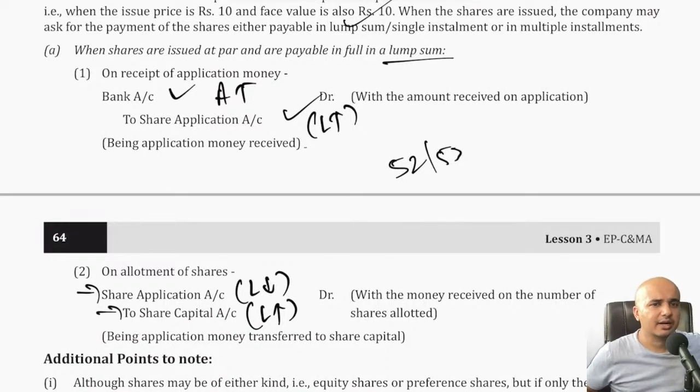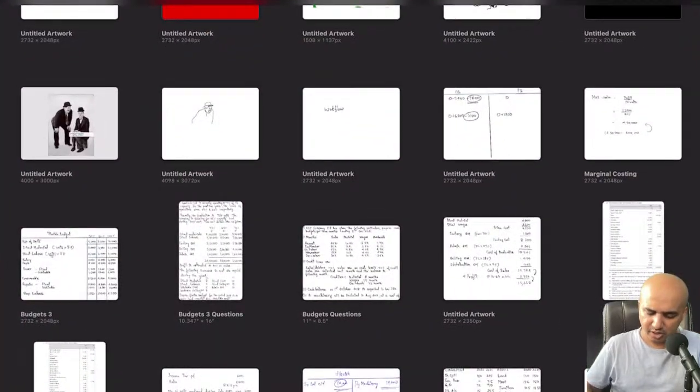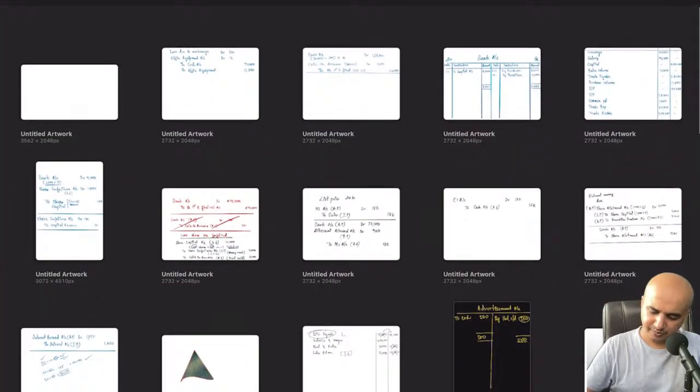Okay. Now what we have here is when shares are issued at par, and if you have to receive the money from public, what would be the journal entry? Let us look at it here. So let's say a company issues shares. I will assume that a company has issued 50,000 shares.